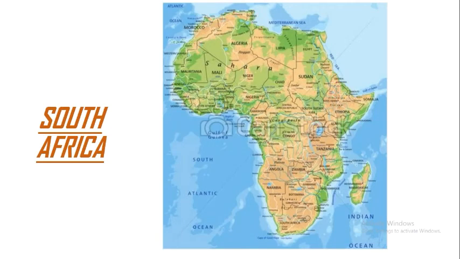One important fact about this continent is that it is the only continent through which the equator and both tropics, Cancer and Capricorn, pass. The famous and longest river of the world, the Nile, flows from this continent, and the world's largest hot desert, the Sahara, also lies in this continent.